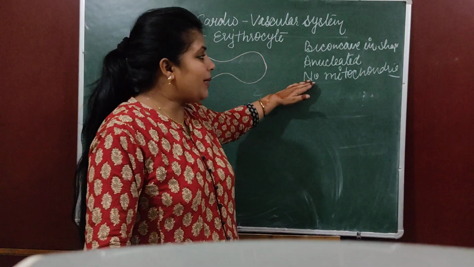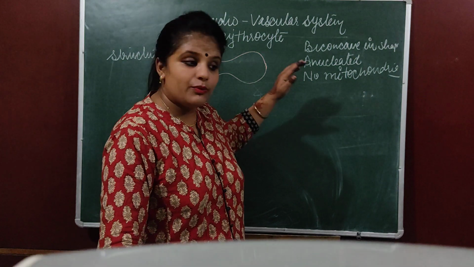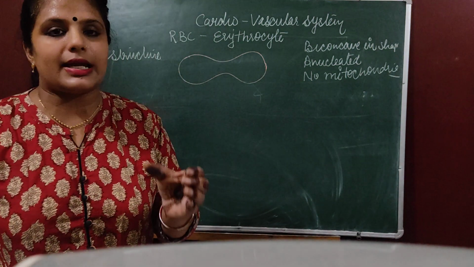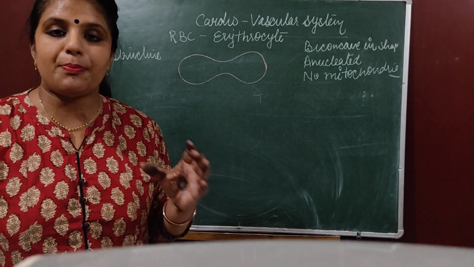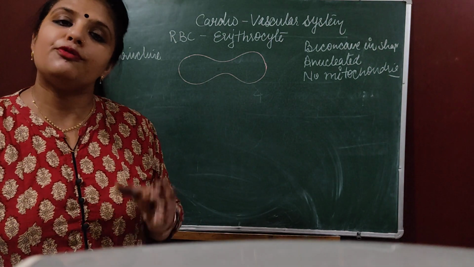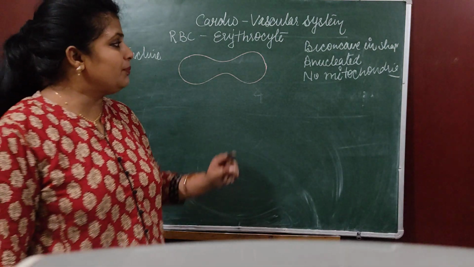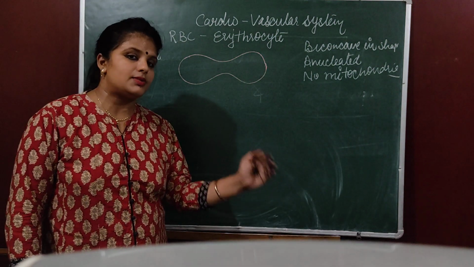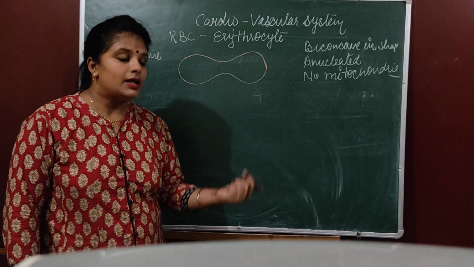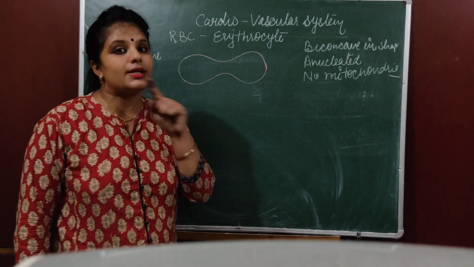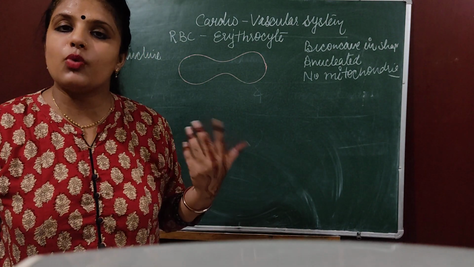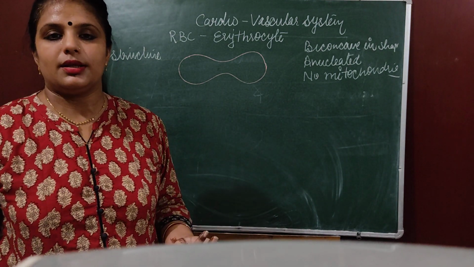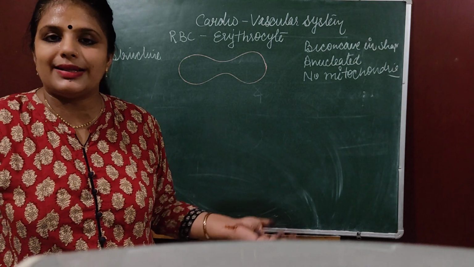Anyway, no mitochondria is there because what is the function of mitochondria? Mitochondria is the site of respiration. It is the powerhouse of the cell where food is oxidized. It means mitochondria is a site where food is oxidized with the help of oxygen. It means mitochondria is a cell organelle which is going to use oxygen. If mitochondria will use oxygen, then it cannot transmit to another cell.